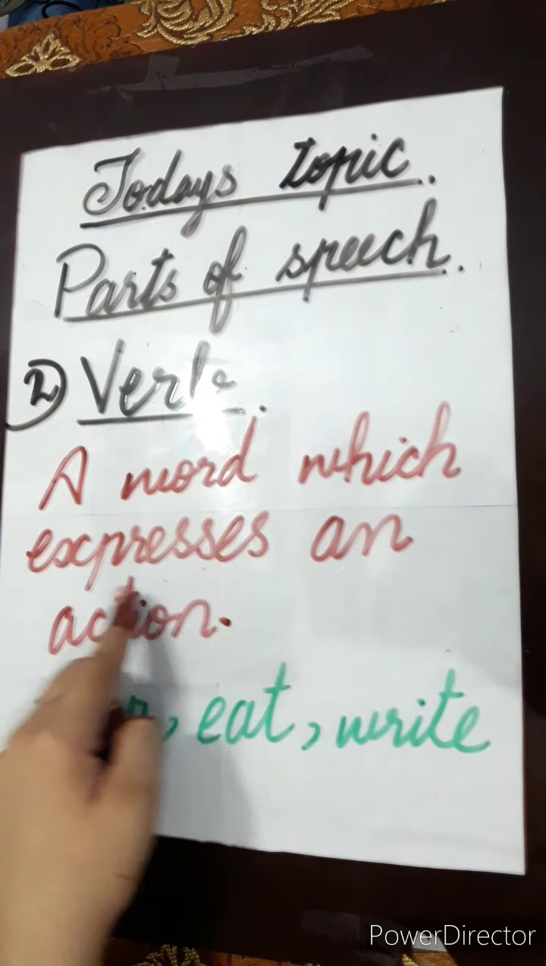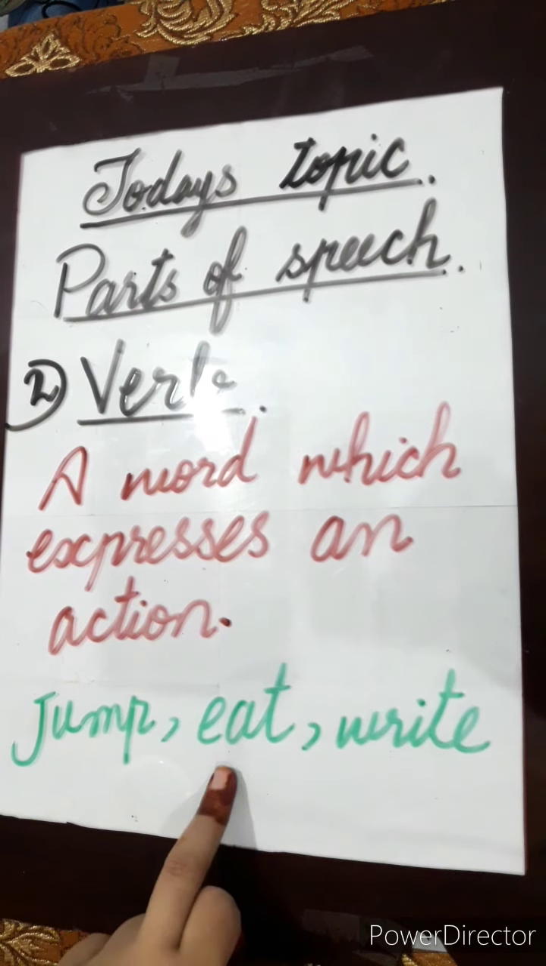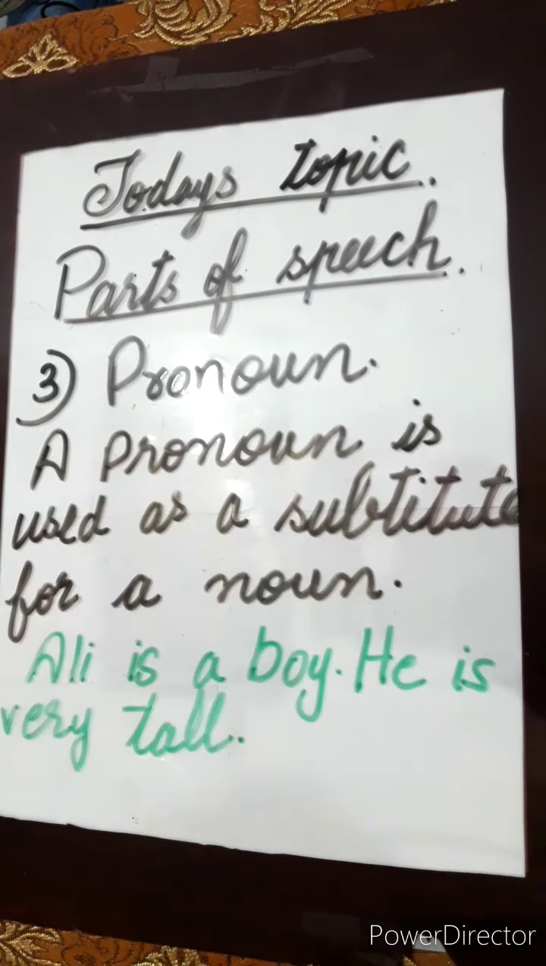Next is verb. A verb expresses an action. A verb is a word which expresses or shows something happening. For example, when you eat, when you jump and ride, all these are actions.